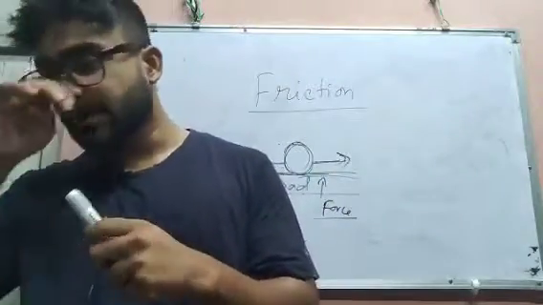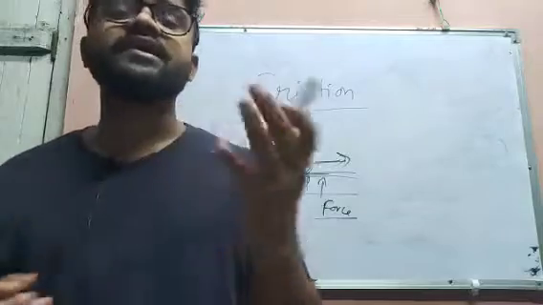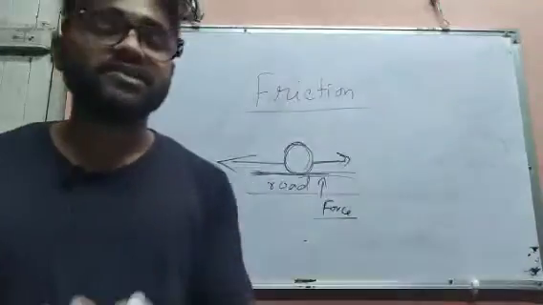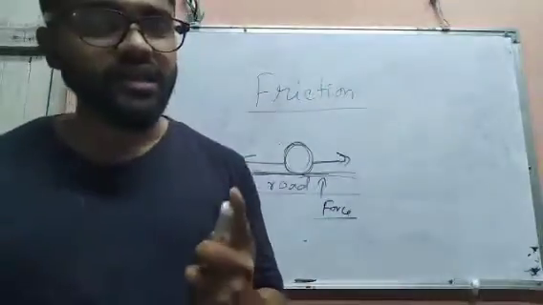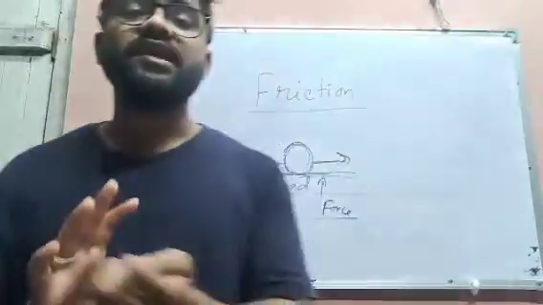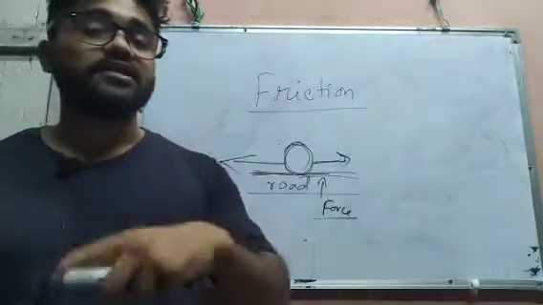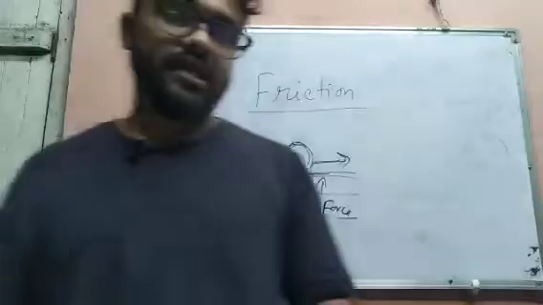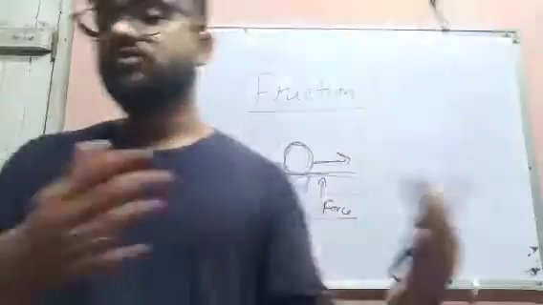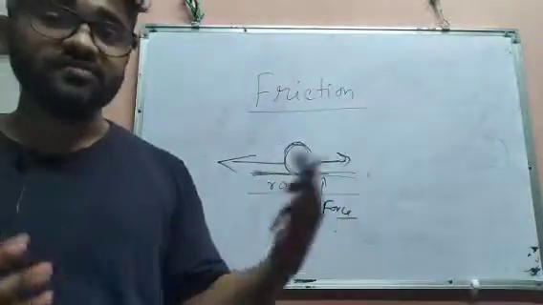Whether an object is moving or at rest, the frictional force does only one thing: it opposes the motion of that particular object, okay? So this is the concept of friction.